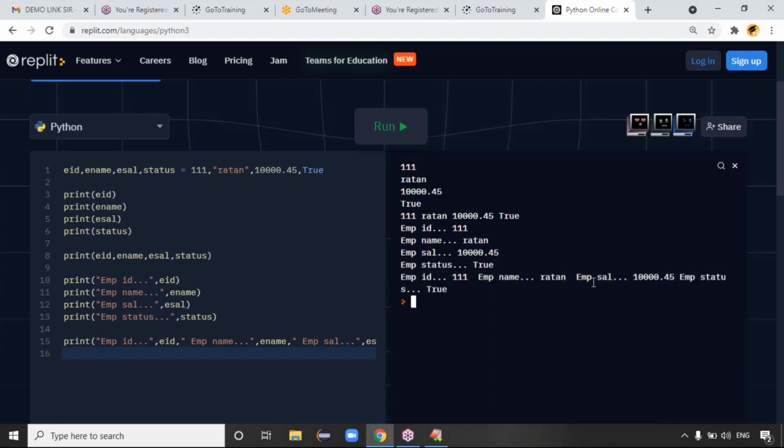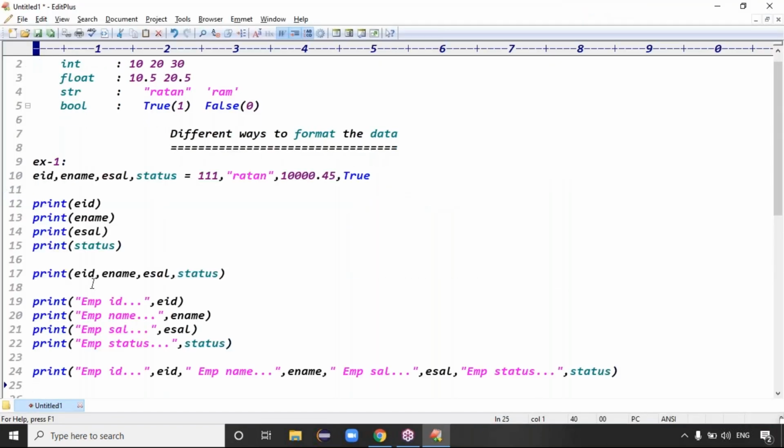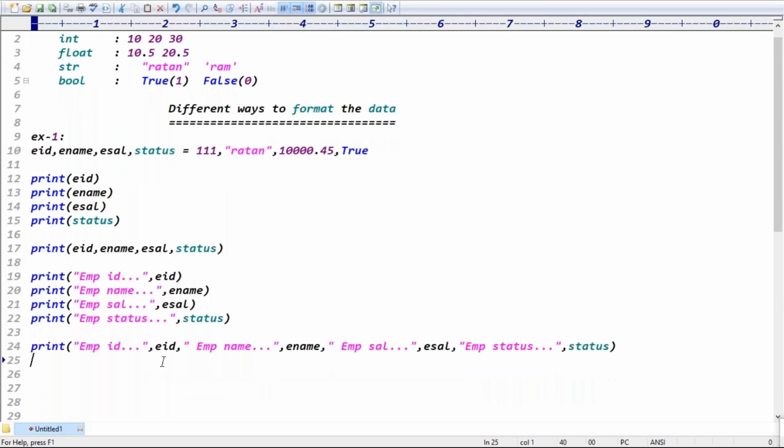EID 111, employee name is written, employee salary is 10,000.45, employee status is True, right? Exactly. These are different ways to print the data. But see, in the last line we are putting multiple commas. If you want to print multiple variables in a single line like this, is putting this many commas recommended or not recommended, guys? Placing this many commas is not recommended, right? Exactly, because for clarity, there are different ways to format the data.